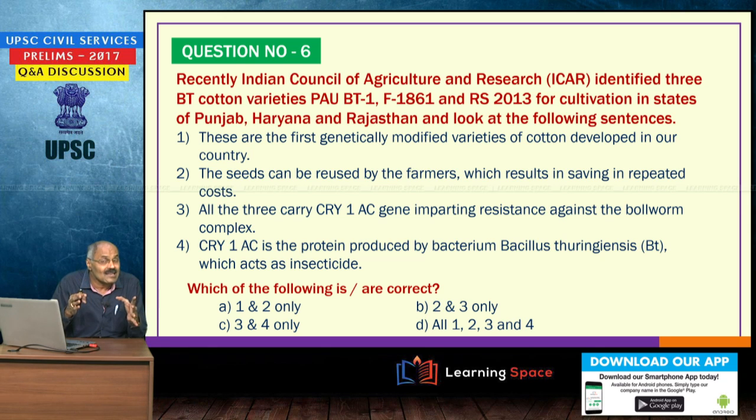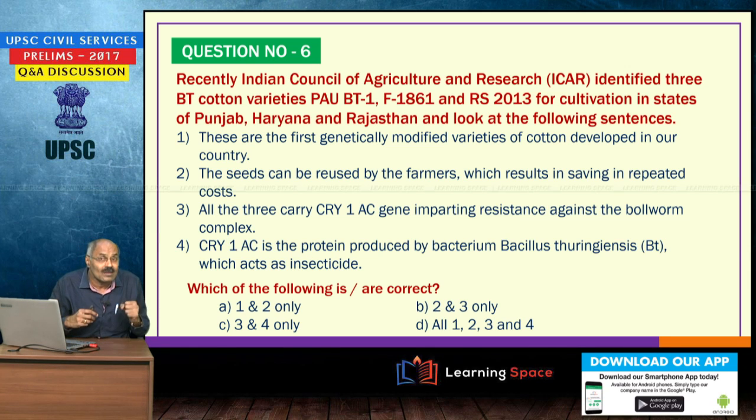All the 4 sentences are correct, but from examination perspective, please keep in mind these are genetically modified varieties of cotton developed in our country. Second important point is these seeds can be reused by the farmers, which results in saving of the repeated costs.